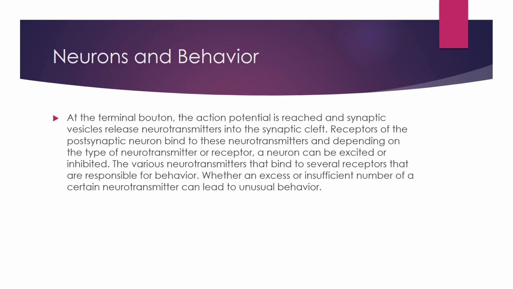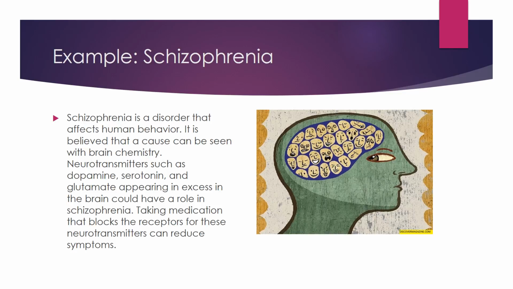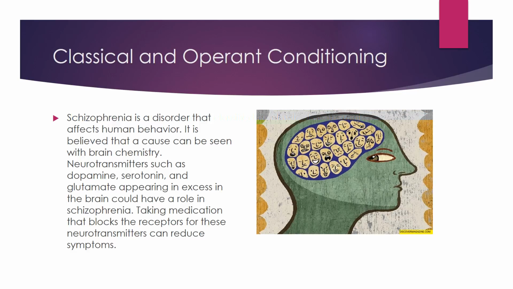An excess or insufficient amount of certain neurotransmitters can lead to unusual behavior. Schizophrenia is an example of a disorder that affects human behavior. It is believed that a cause can be seen in brain chemistry. Neurotransmitters such as dopamine, serotonin, and glutamate appearing in excess in the brain could have a role in schizophrenia.